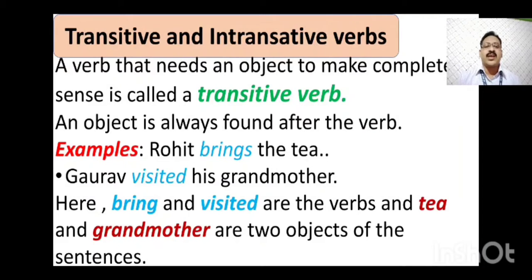Second one, Gaurav visited his grandmother. Here visited is the verb. After visited, the noun grandmother is there, which is the object of this sentence. So brings and visited are the verbs, and tea and grandmother are the objects. So these two sentences are in transitive form.